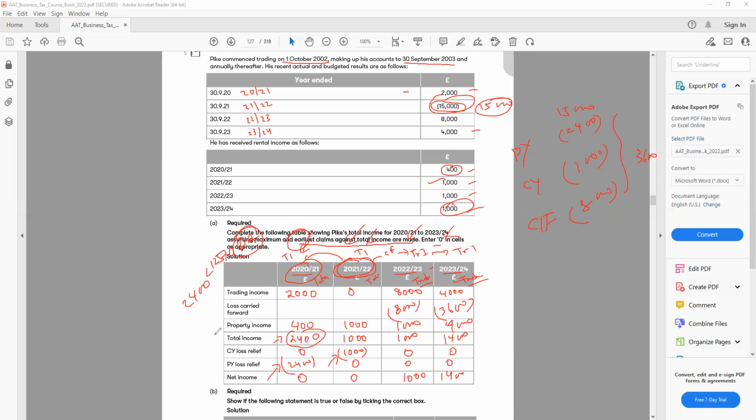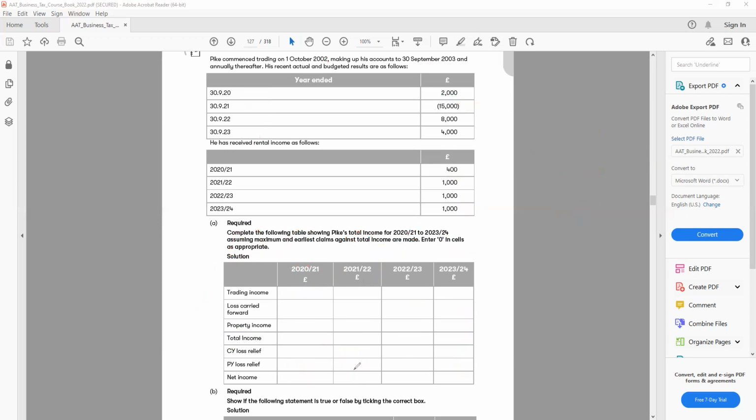So I really don't have to carry forward the loss, because this year I'm not going to pay tax anyway, because all the income will be covered by the personal allowance. So it makes no sense to transfer the loss to the previous year, because you're not saving any tax. So better if you just move it forward for the future year. So in future, if you make a profit, you don't pay any tax.